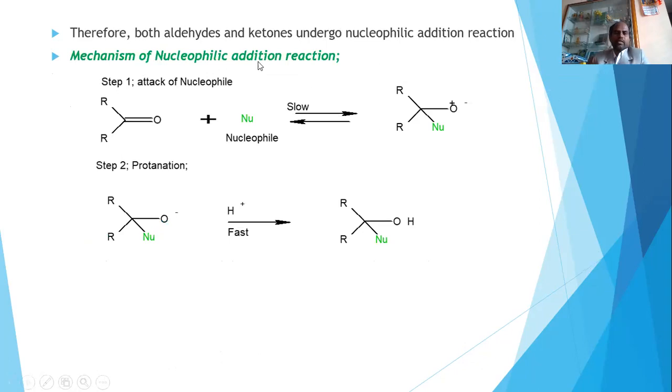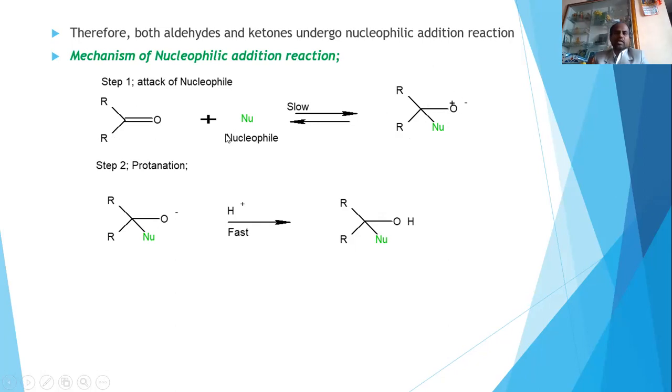Looking into the mechanistic pathway, a nucleophile means an electron-rich species. An electron-rich species can attack this carbon because this carbon is electron deficient, and the bonded pair can be placed on this oxygen. This will be an intermediate product.